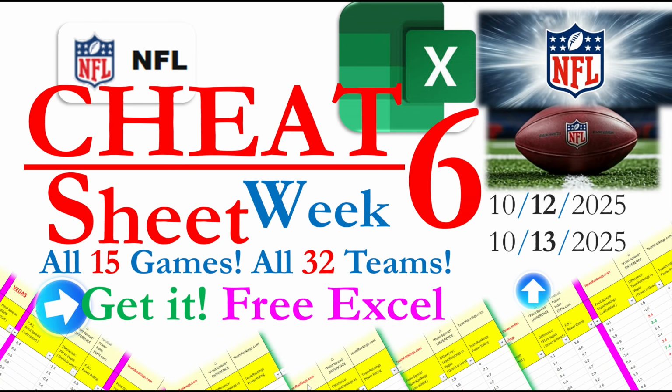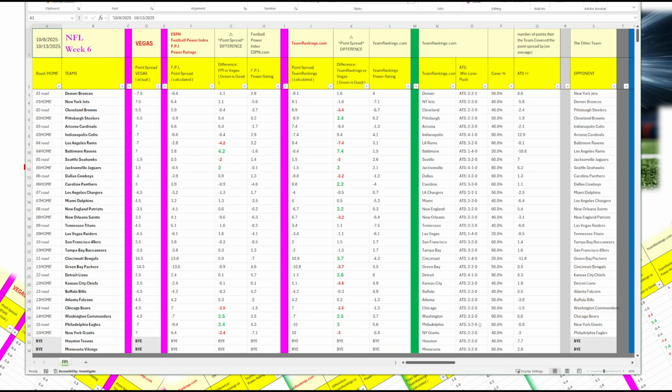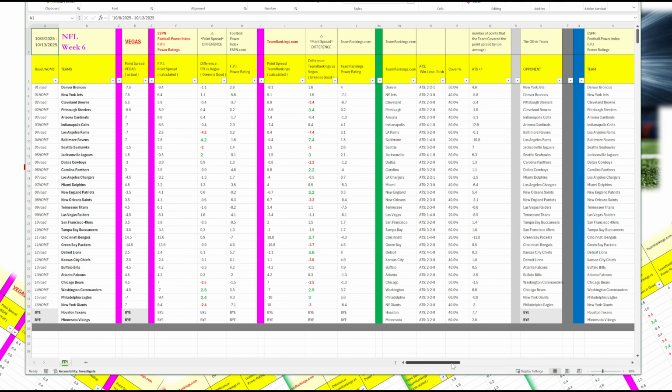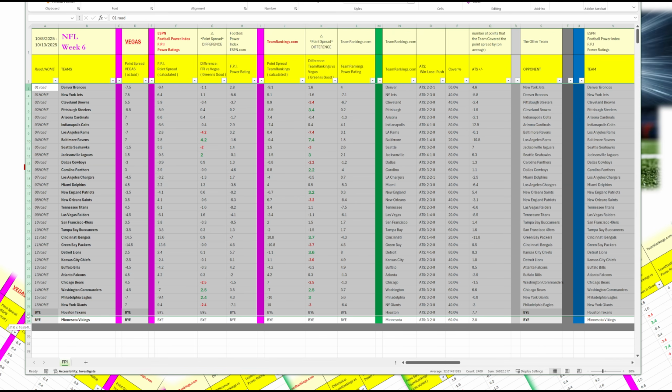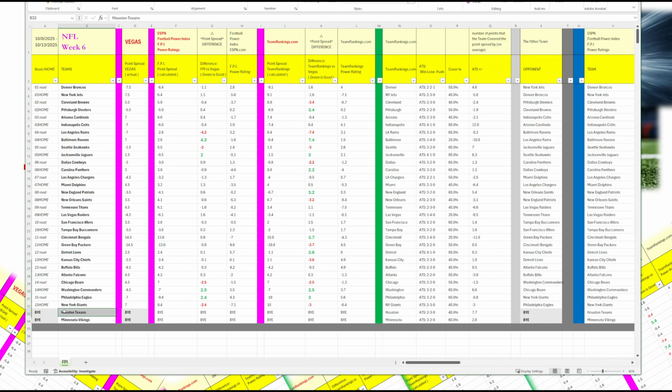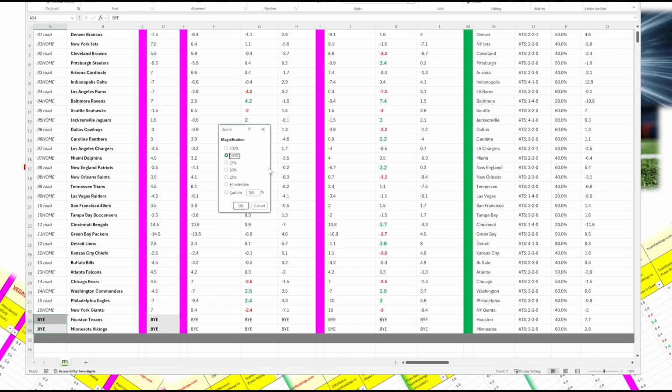So let's take a look at the spreadsheet. It's a massive spreadsheet. So what I'm going to do is go column by column. I have all 32 teams in this spreadsheet, including the 2 teams that have the bye. Houston Texans and Minnesota Vikings have the bye. Now I'm going to zoom in and let's go column by column.